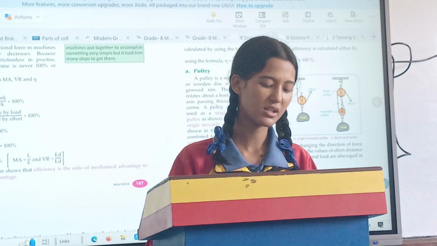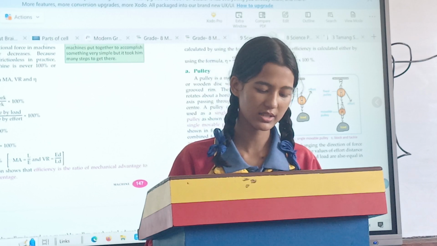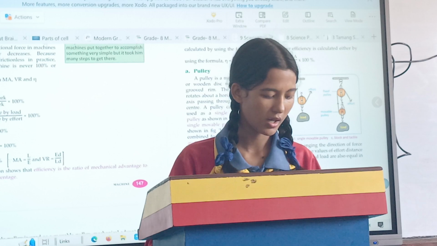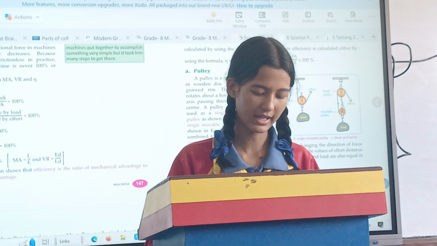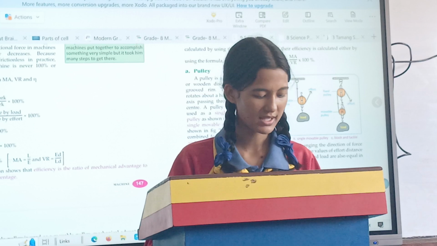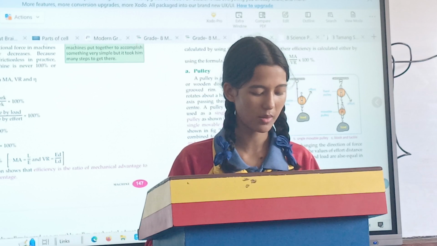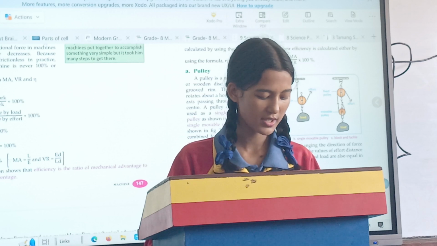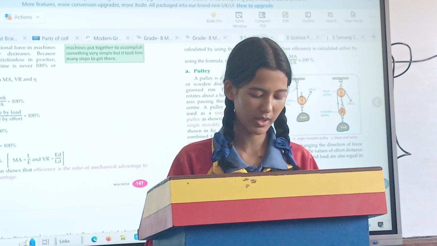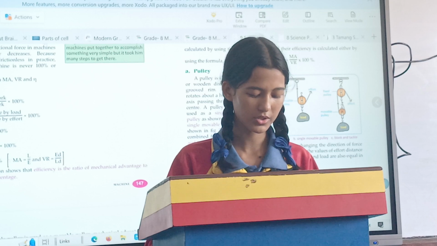Pulley. A pulley is a metallic or wooden disc with a grooved rim. The rim rotates about a horizontal axis passing through its center. There are three types of pulley: single fixed pulley, single movable pulley, and block and tackle pulley. A single fixed pulley makes our work easier by changing the direction of force only.